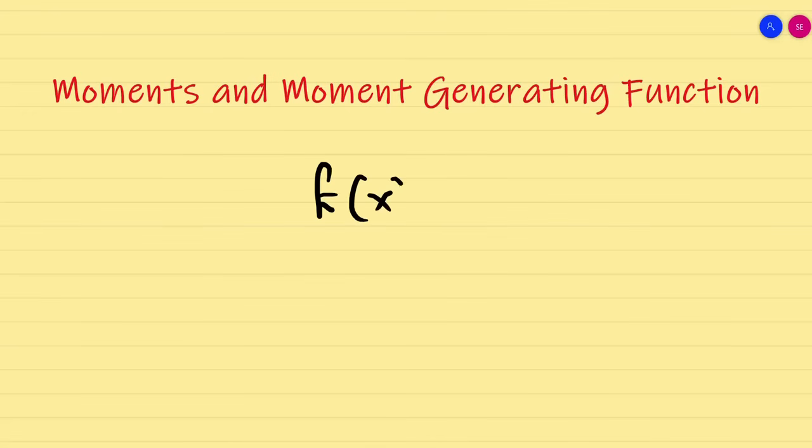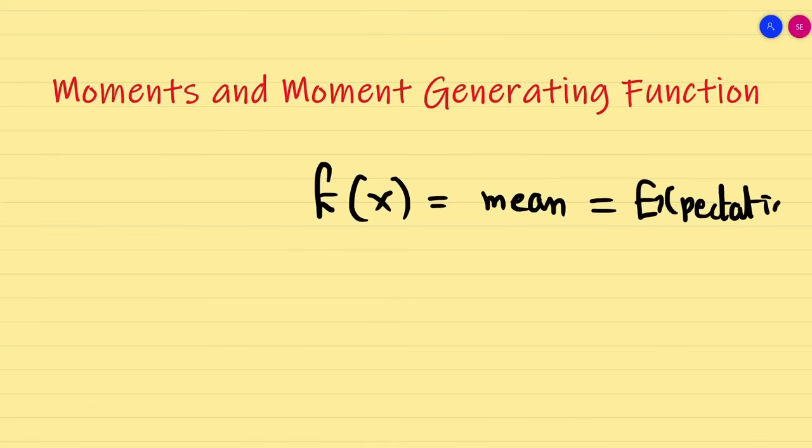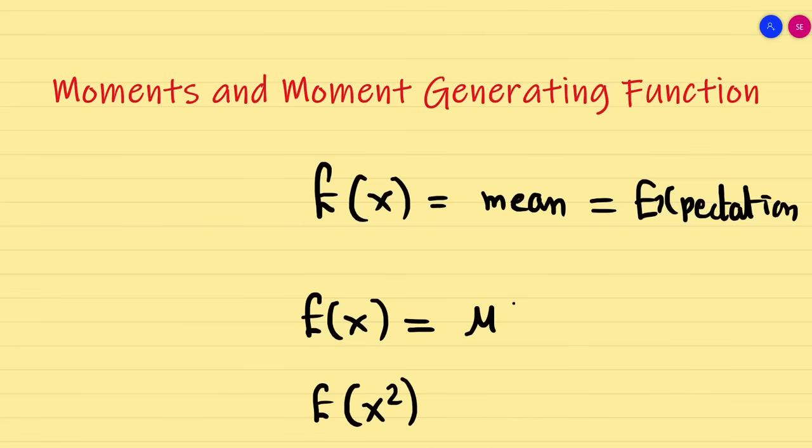Previously we know that the expectation E of x, or people say it as mean. Do you remember? The formula for expectation E of x, we say it as mu, and then similarly we found E of x square. Then from E of x and E of x square we found the variance V of x.